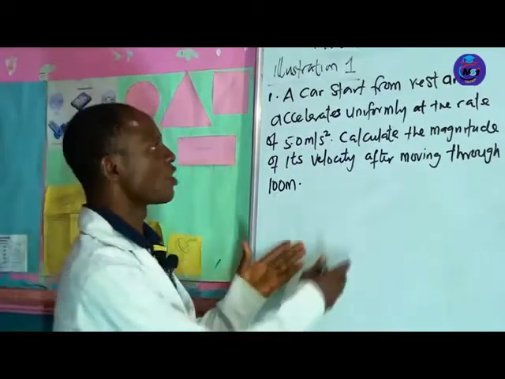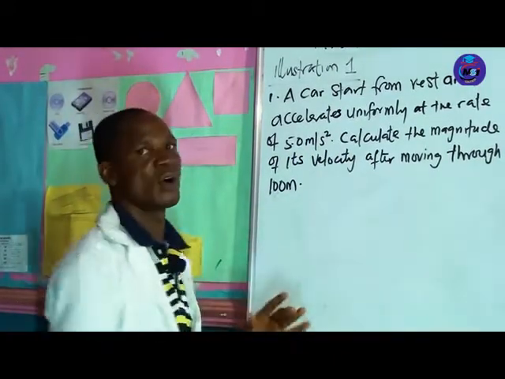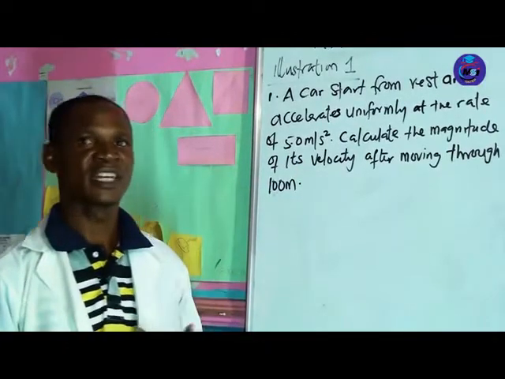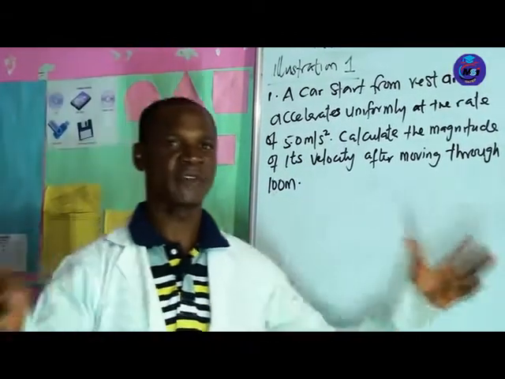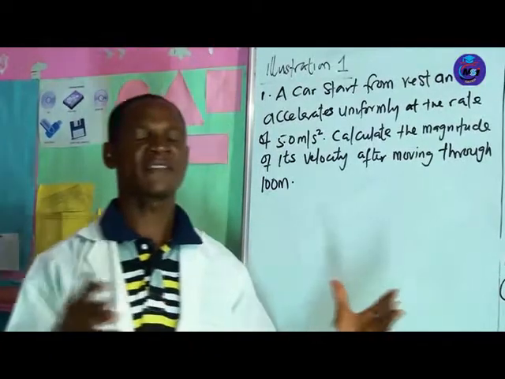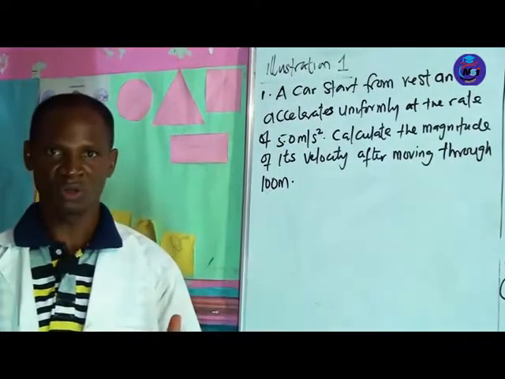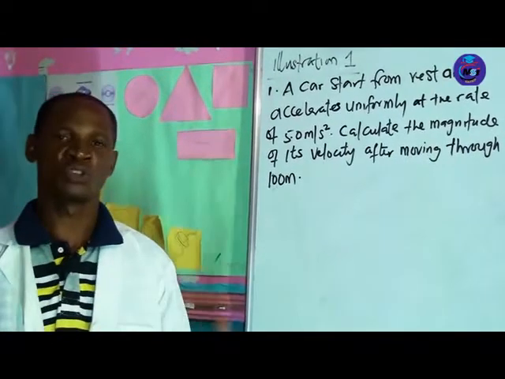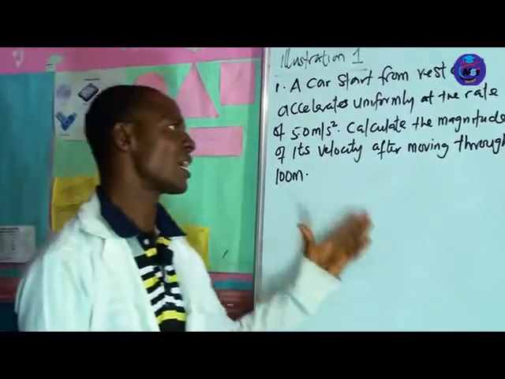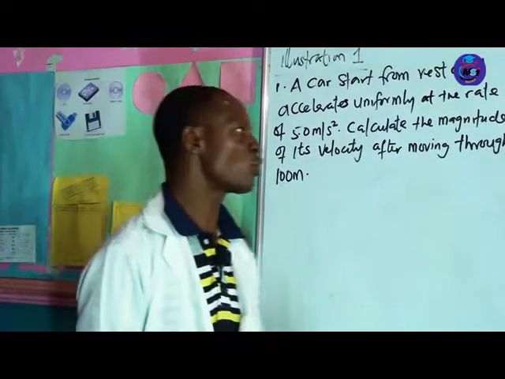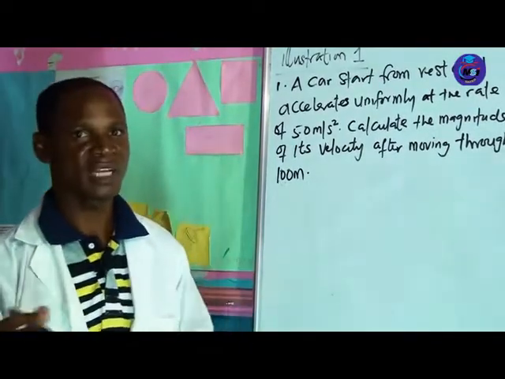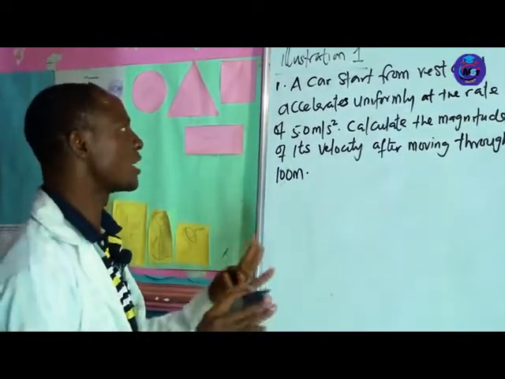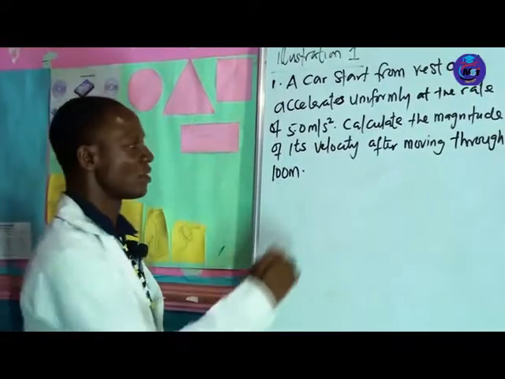For example, you are given a problem like this to solve. All you need to do in physics is to list out what you know first, then what you don't know, and the third step, how you get what you don't know. That's the step I'm going to follow. Number one, what I know, which is what I am given.